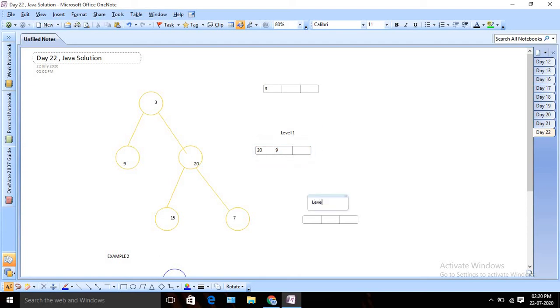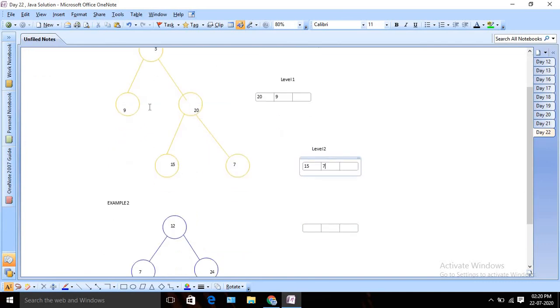Now for level 2, since we don't have anything in level 2, we need to check the right portion only. Again, I will say, okay, my level is 2, that means it's even. Then I am going to just insert normally. I am going to insert 15, because on the left side we don't have anything, and again I am going to insert 7. Okay, this is how our algorithm works.